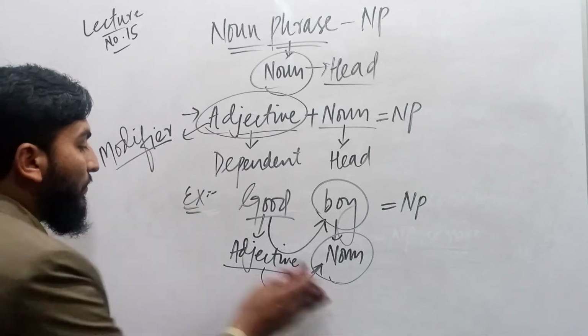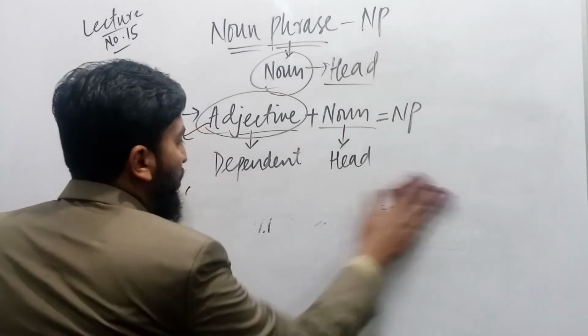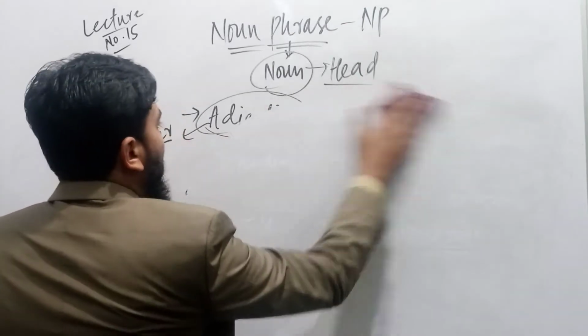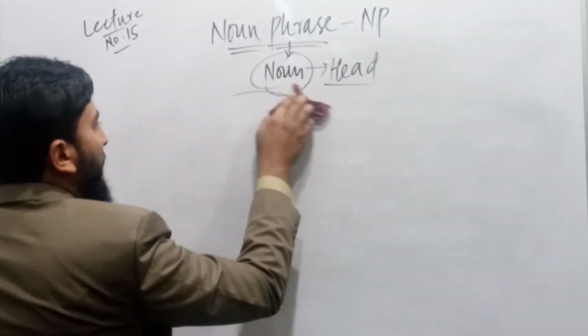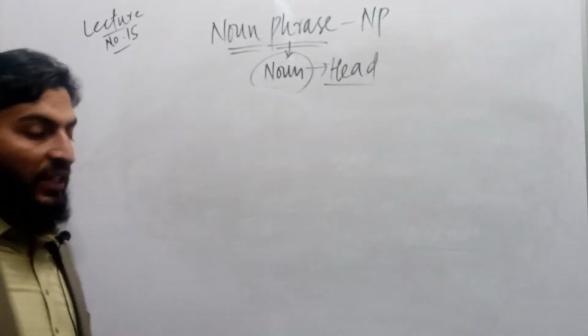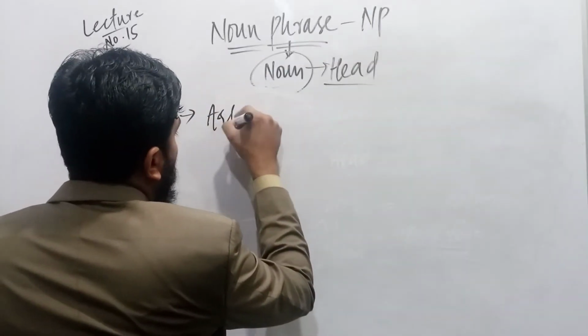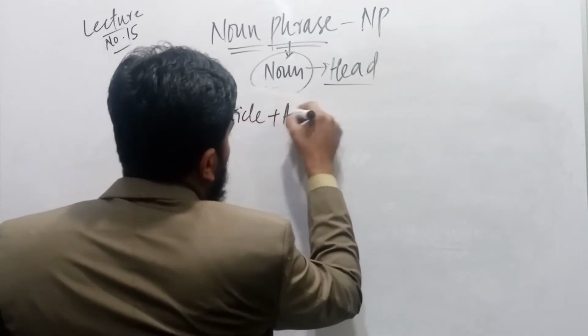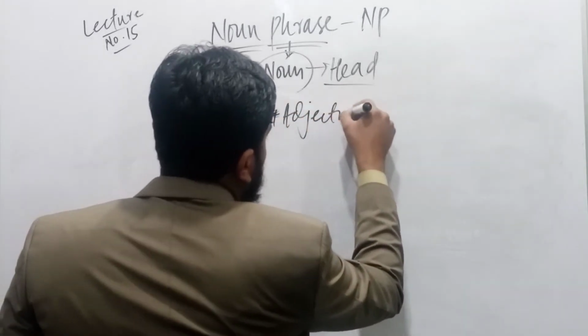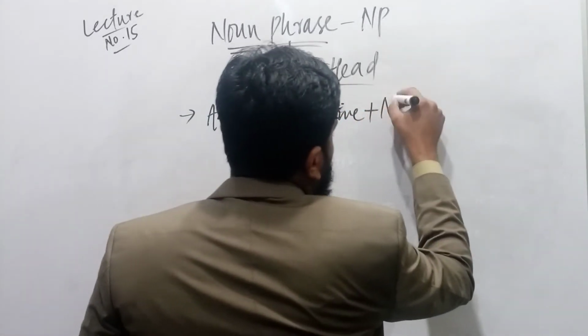Then we have a structure of three words too in a noun phrase. What is the third structure? The third structure is we use an article, then we use an adjective, and then we use a noun.